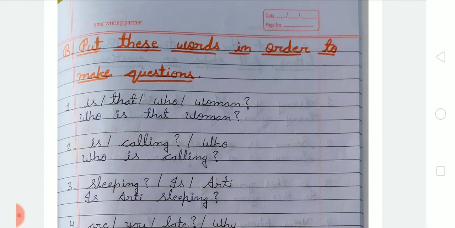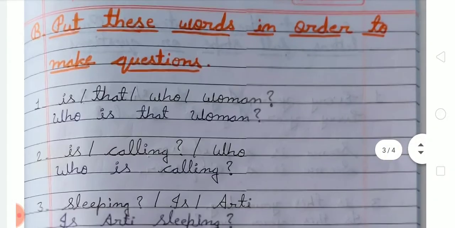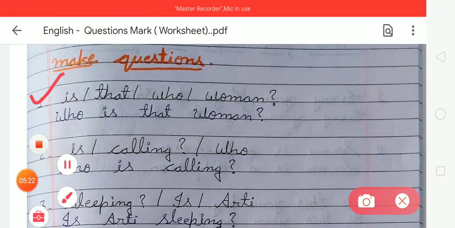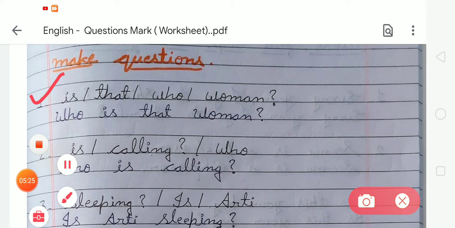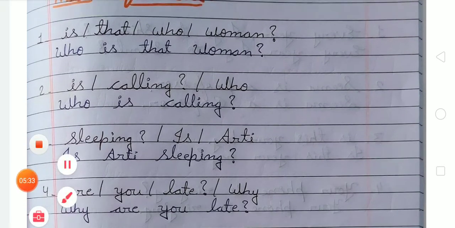So students, here are some words. Firstly, we have to arrange these words in order, and after that make questions. So firstly, in number 1, there is: that, who, woman. So we have to write, who is that woman. Okay. Second is: calling, who. So we have to write, who is calling.